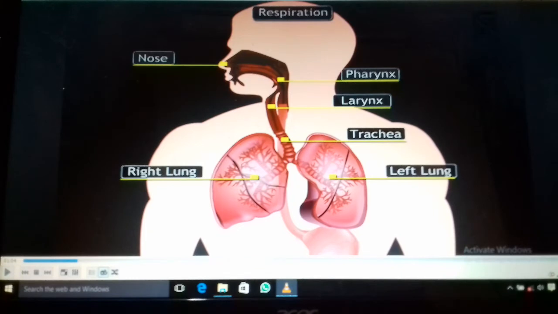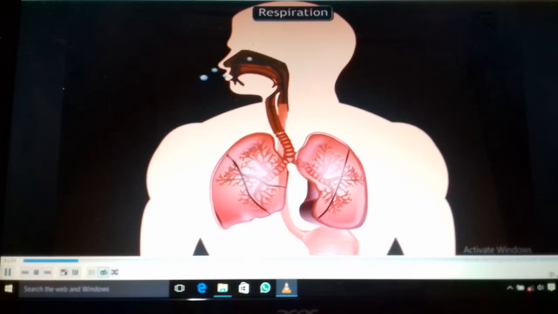Now you can see on the picture, it is inhaling. Air is going inside the nose. See, it is going inside the nose. See the diagram in this video.